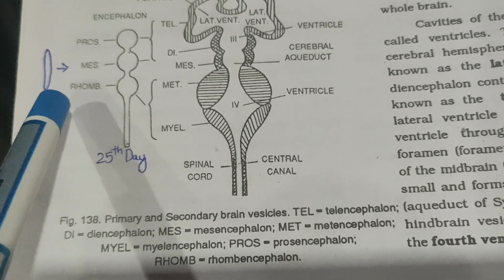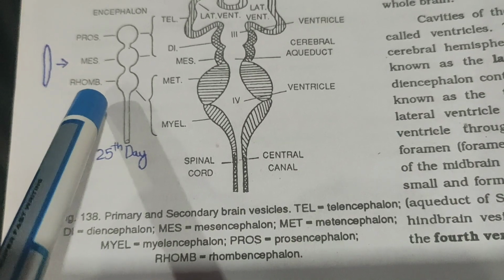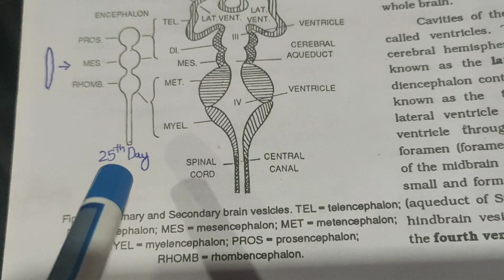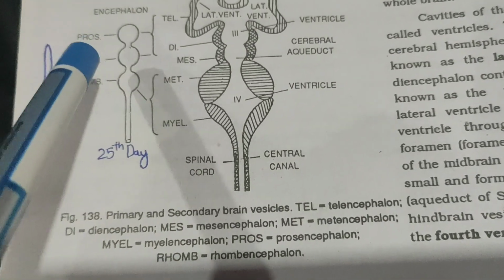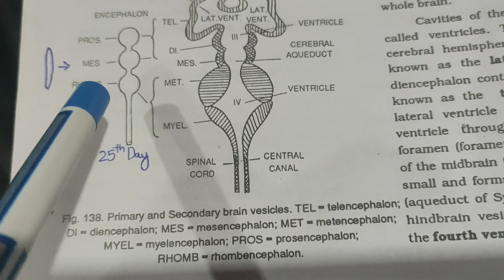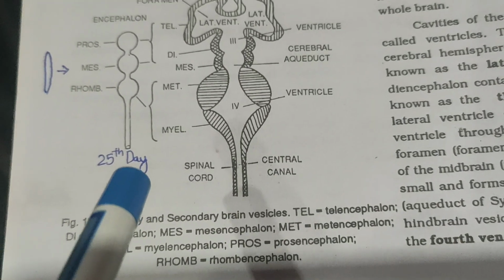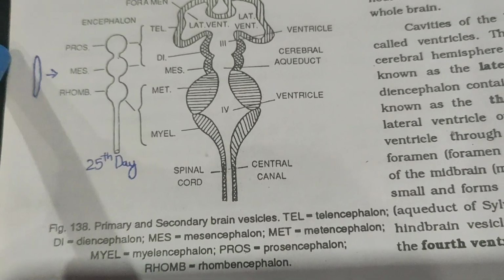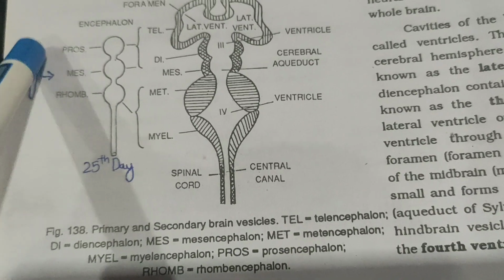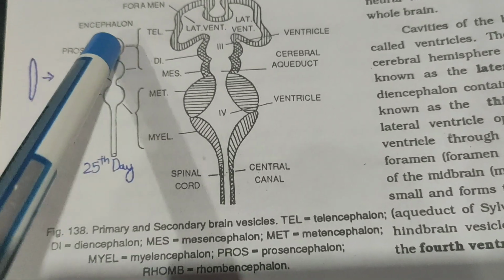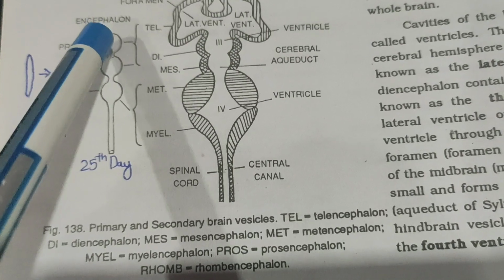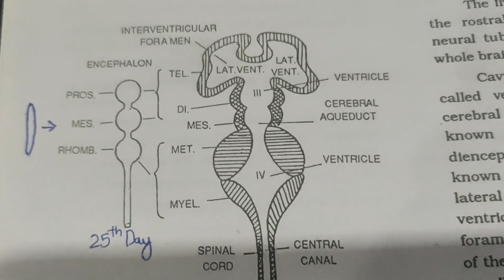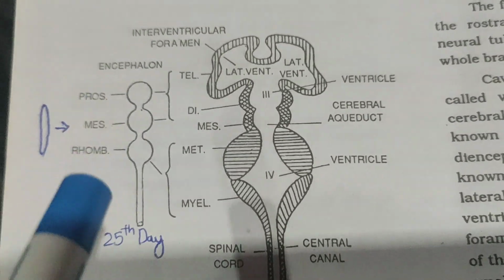And the neural tube further develops into prosencephalon, mesencephalon and rhombencephalon. So three swellings on the 25th day of development. The neural tube, its cephalic part, cephalic part means the upper part, develops into three swellings. So they are called the brain vesicles. So which are the brain vesicles? Here comes the prosencephalon, mesencephalon and rhombencephalon.